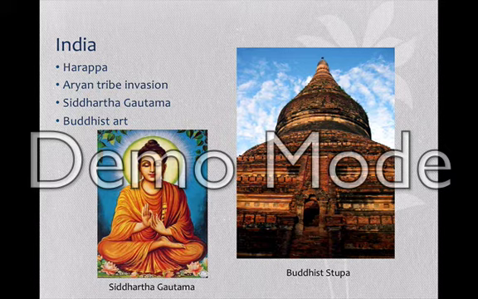Another idea that Gautama claimed is that if you achieve enlightenment, you will experience nirvana, also known as the final rebirth. Buddhist art appeared in 300 BCE, and during the developing years of Indian art, this Buddhist art dominated. The stupa is a type of Buddhist art that later developed into pagodas. Stupas are large dome-like structures and are based on burial grounds with relics buried in the middle.